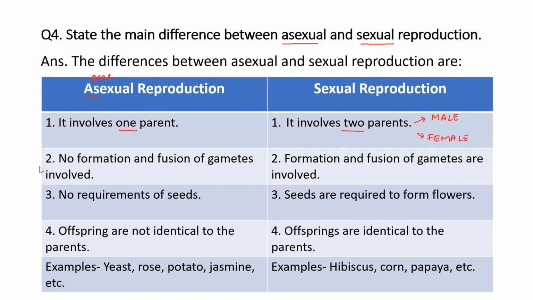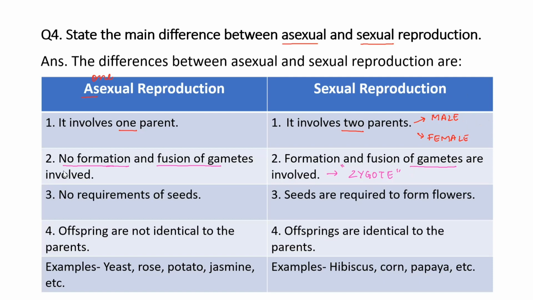Next, asexual reproduction में there is no formation and fusion of gametes. ना ही gametes form होते हैं और ना ही gametes fuse होते हैं. But in sexual reproduction, male gamete produce कर रहे हैं, female gamete produce कर रहे हैं. And ये 2 gametes fuse करेंगे and it will result in the formation of zygote. Okay, so zygote is formed in sexual reproduction.